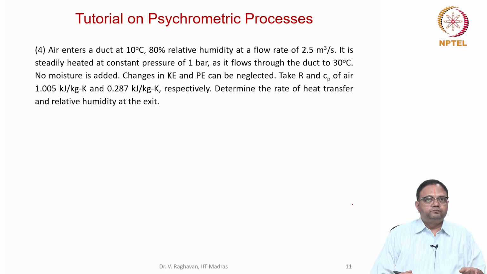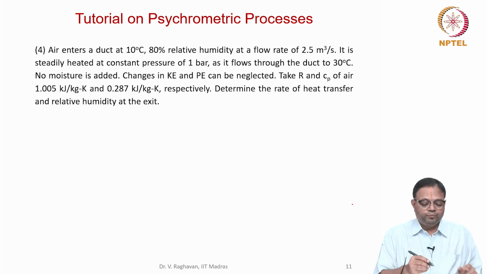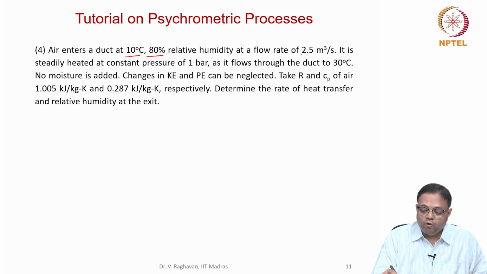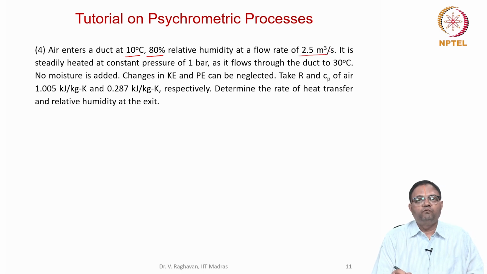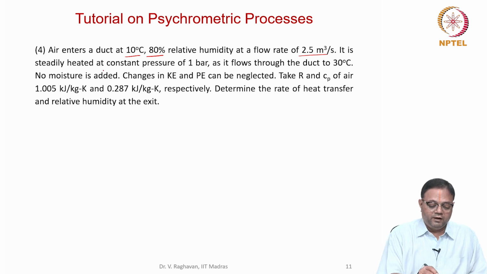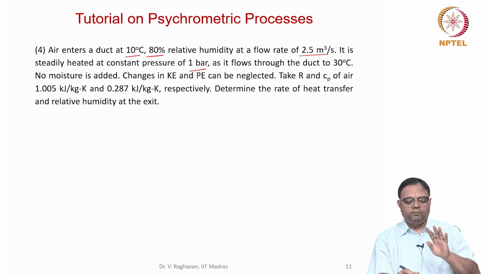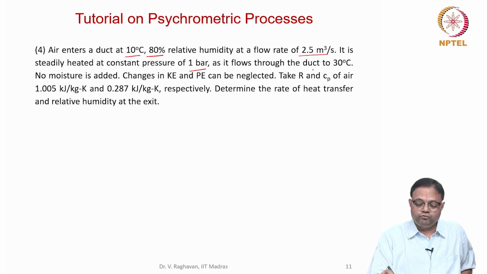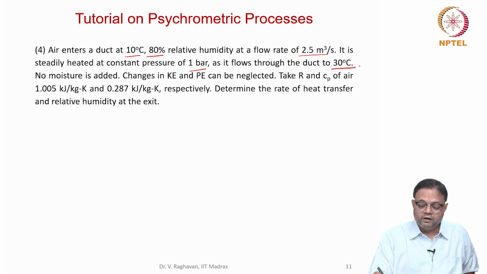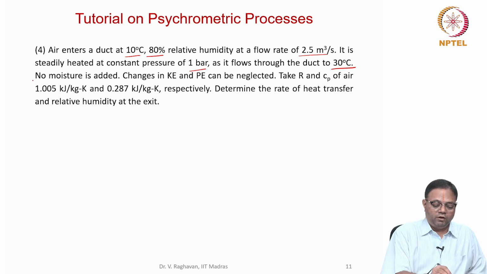Now the fourth one: air enters a duct at 10 degrees, 80% relative humidity, with a volumetric flow rate of 2.5 meter cube per second. It is steadily heated at a constant pressure of 1 bar, so now it's around atmospheric pressure. As it flows through the duct, the temperature increases to 30 degrees, and no moisture is added.